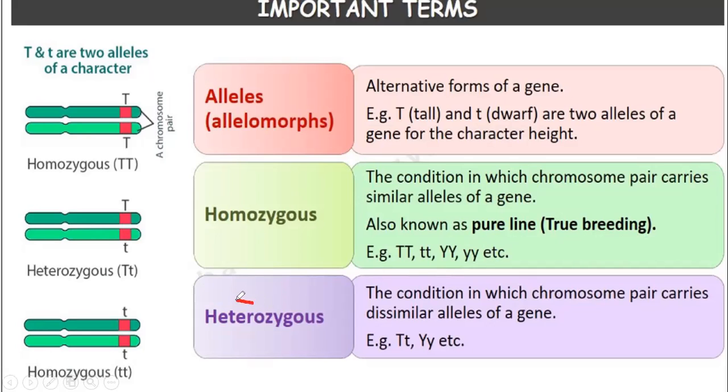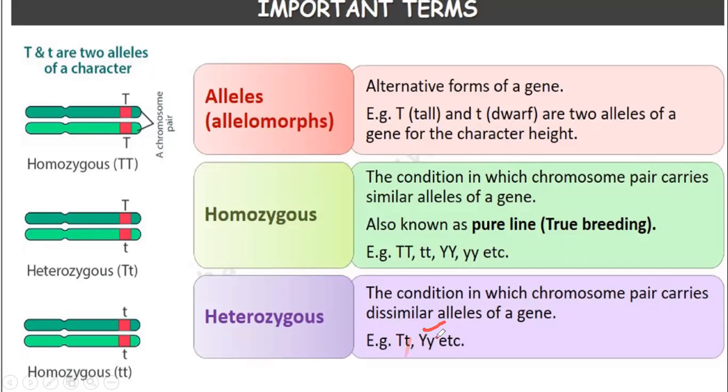Then the next word is heterozygous. Hetero means different. It is the condition in which a chromosome pair carries dissimilar alleles of a gene, like capital T and small t, or capital Y and small y. One is tall, one is dwarf.